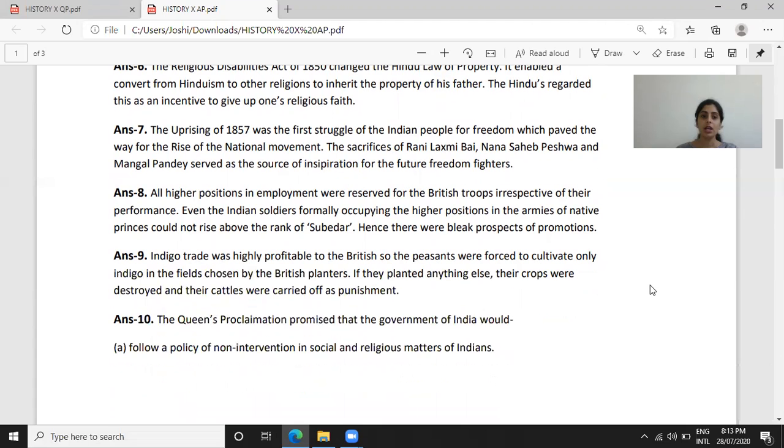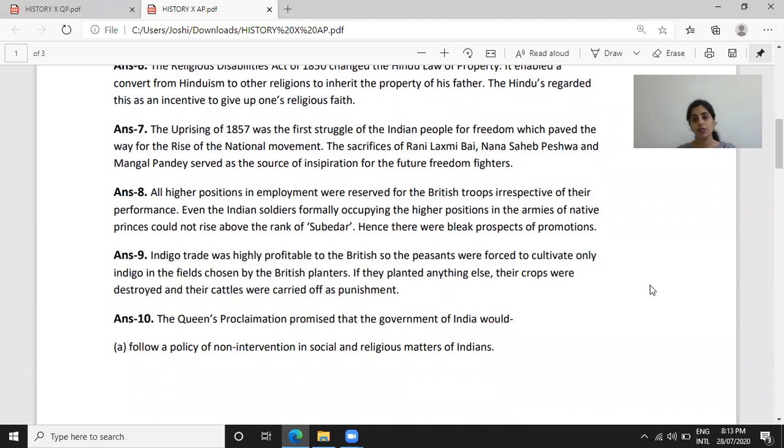Answer 9. Indigo trade was highly profitable to the British, so the peasants were forced to cultivate only indigo in the fields chosen by the British planters. Next point. If they planted anything else, their crops were destroyed and their cattle were carried off as punishment.